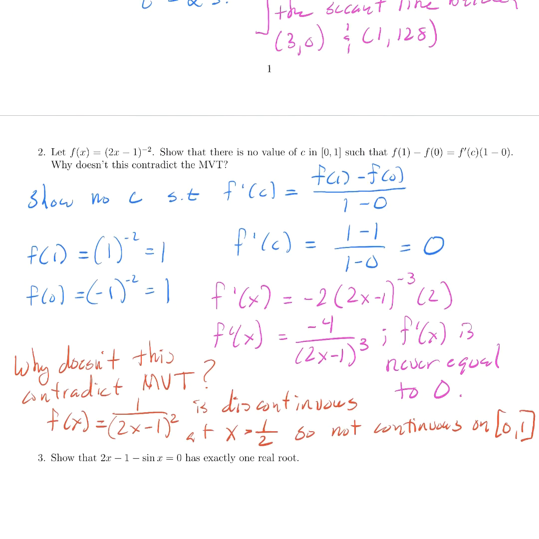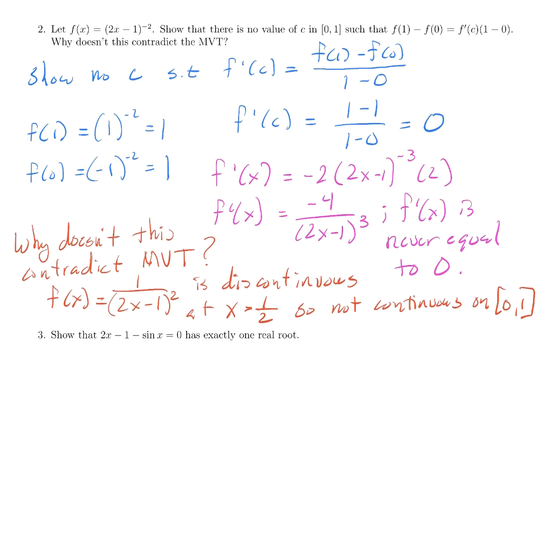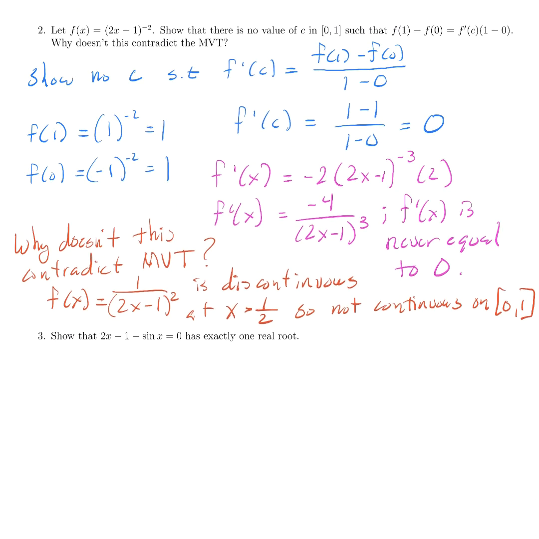Okay, the second question says, consider this function f of x equals (2x minus 1) to the negative 2. Show that there is no value of c in (0, 1) such that f of 1 minus f of 0 equals f prime of c times 1 minus 0. Why doesn't this contradict the mean value theorem?